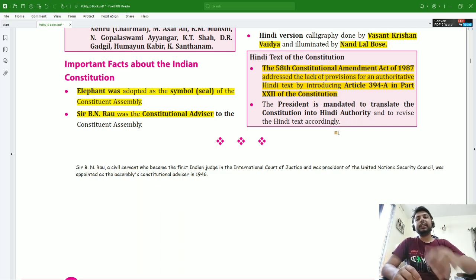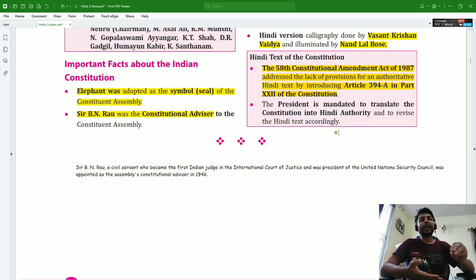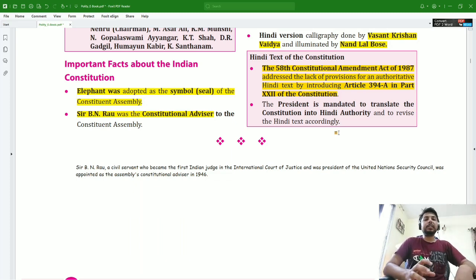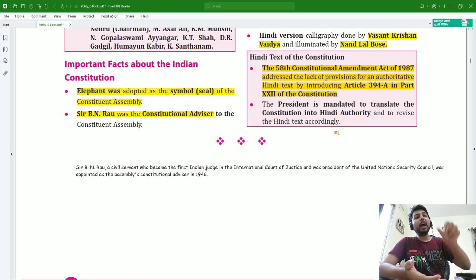So initially there was no authoritative text in Hindi language, but later this issue was addressed, and Article 394A was inserted in Part 22 of the Constitution.